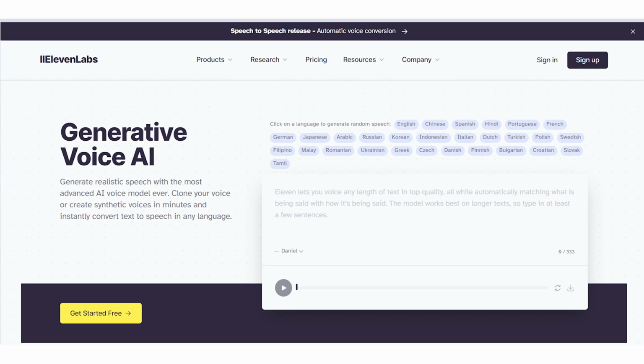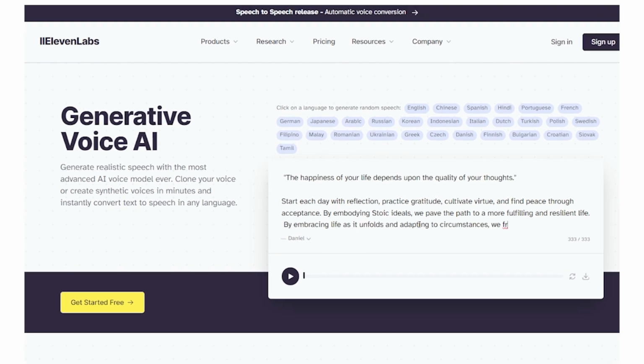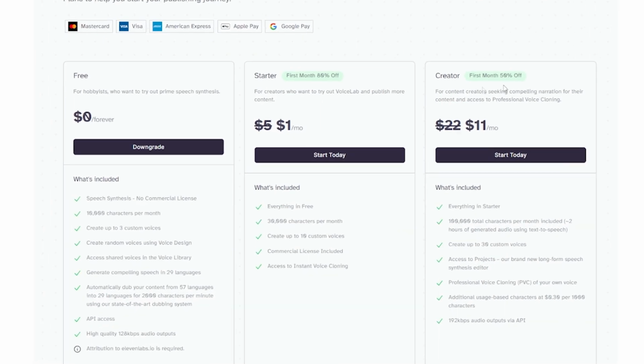Now that I've got the script, I can use 11 Labs to generate my voiceover. I'll paste each sentence into it one by one, starting with a quote. Also, just so you know, 11 Labs also features a free option if you want to try it out.